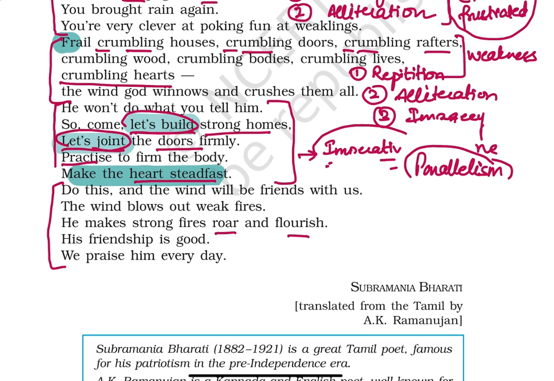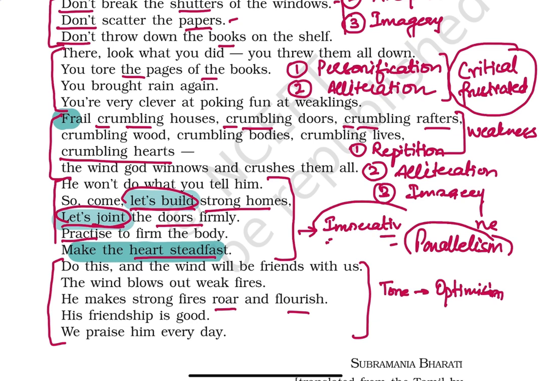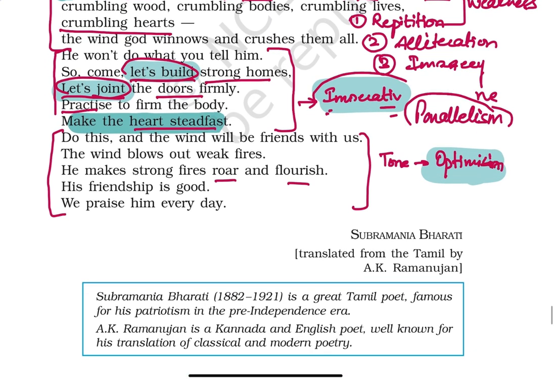Now this is a beautiful line, and it's really going to give you a deeper meaning as to what the poet is trying to conclude the poem with, in a very optimistic tone. So what is the tone of the poem in the last 5 lines? It is optimism. See, we've covered different kinds of tones. Initially, we talked about the tone as very critical and frustrated. Then we moved on to the imperative tone. And last, we have the optimism. That is being reflected by the poet in the last lines.